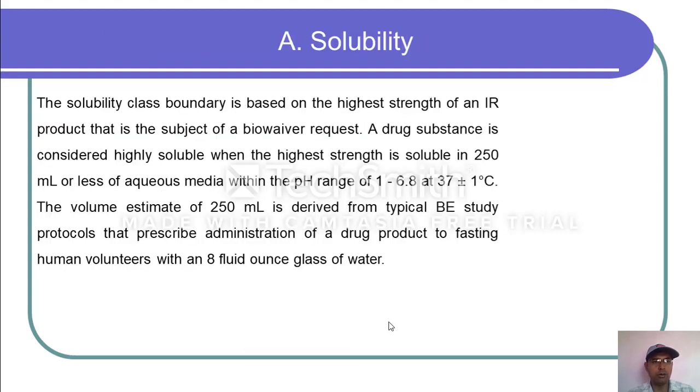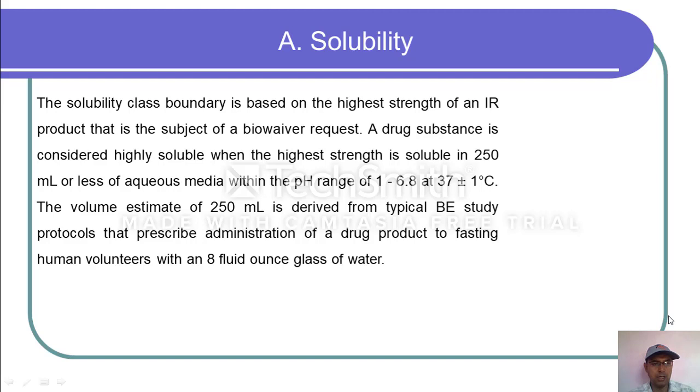So now we are going to discuss solubility. The solubility class boundary is based on the highest strength of an immediate release product that is the subject of the biowaiver request. A drug substance is considered highly soluble when the highest strength is soluble in 250 ml or less of aqueous media within the pH range of pH 1 to pH 6.8 at 37 plus or minus 1 degree Celsius.